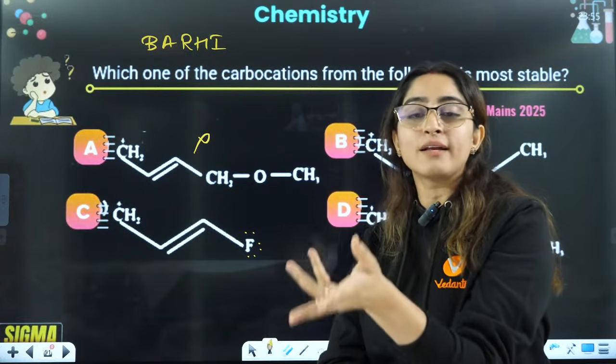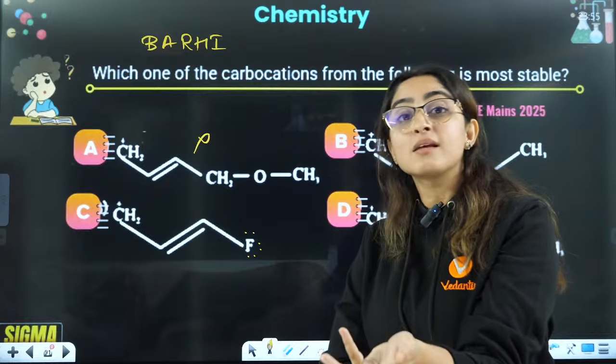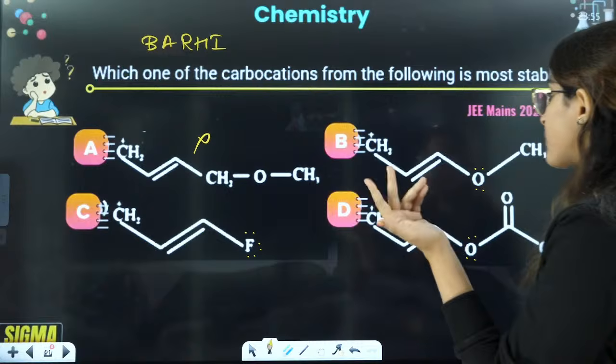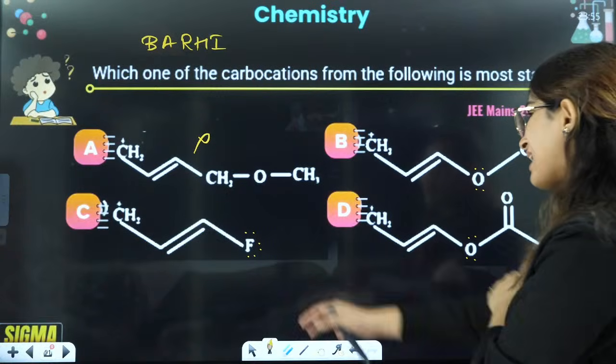It is less electronegative as compared to fluorine. Fluorine is very highly electronegative. So oxygen is better in giving the electrons. So that is also ruled out.